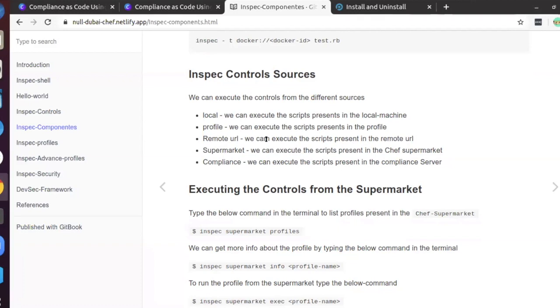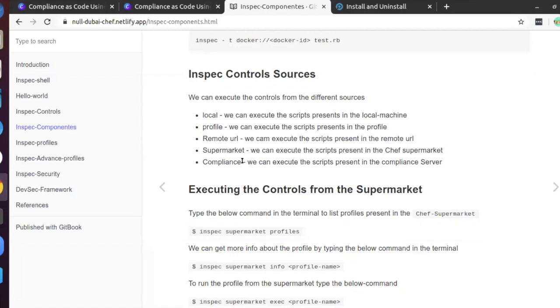We can also fetch from there, and there is something called supermarket in Chef. As the name suggests, it's like a supermarket where we can go and get the tests written by other people, and that is also called a compliance server.